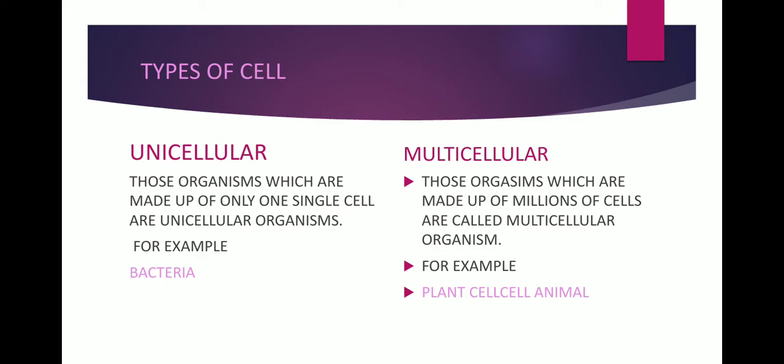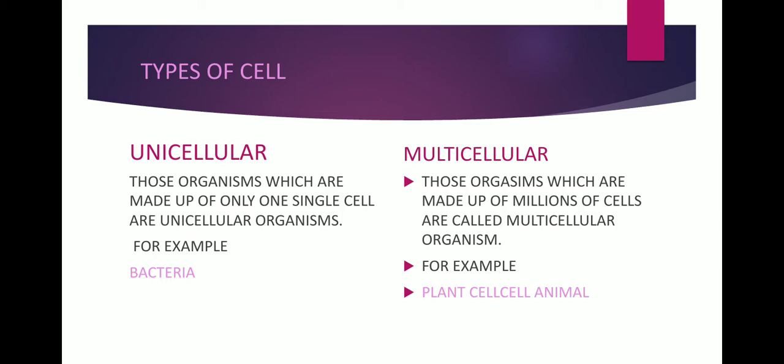Types of cells: unicellular and multicellular. Those organisms which are made up of only a single cell are called unicellular organisms, for example, bacteria. Multicellular organisms are those organisms which are made up of millions of cells, for example, plant cells or animal cells. These are two different categories of organisms.